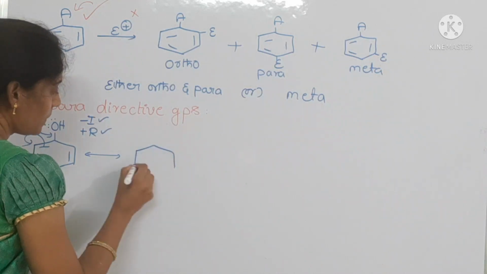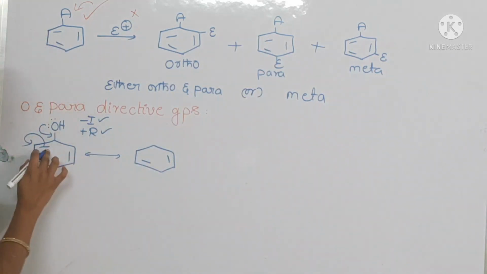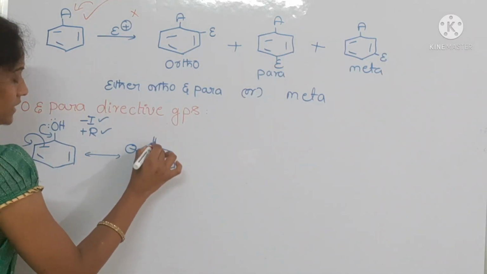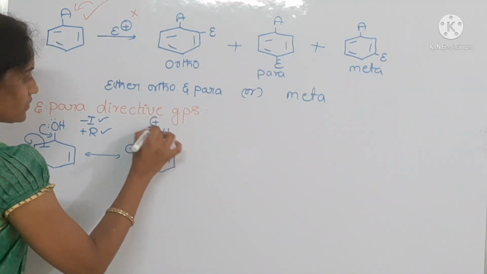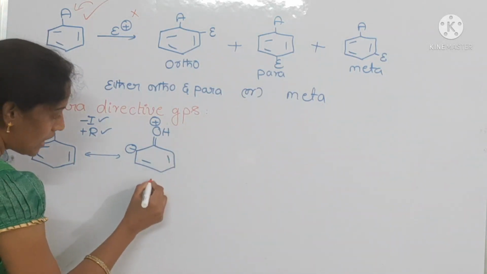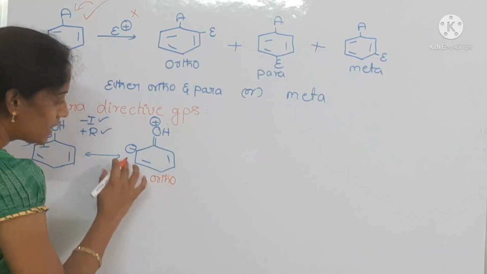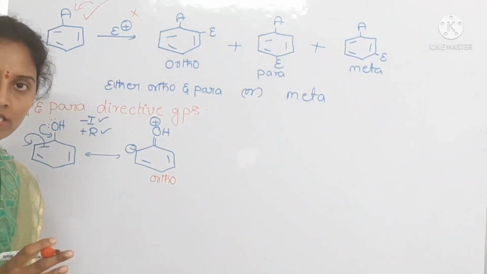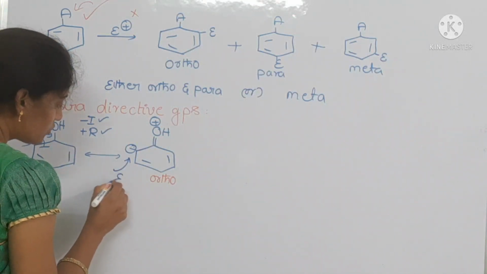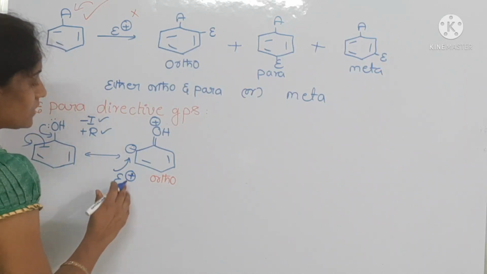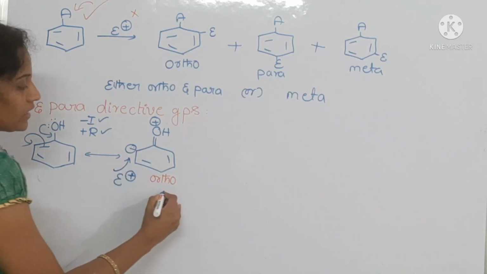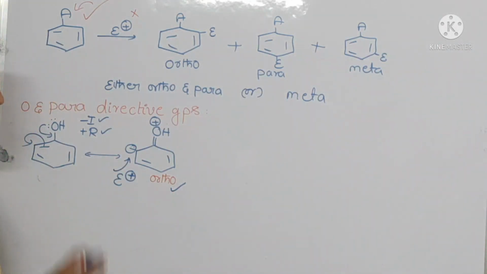While donating electrons, this double bond shifts to the neighboring carbon atom, so that carbon gets a negative charge, and the oxygen gets a positive charge. Where the negative charge is generated, this is the ortho position. Negative charge is nothing but an electron rich center. Is it possible for an electrophile to attack this ortho position or not? Check it once. Yes, it is possible. Why? Because the electrophile has a positive charge and this has a negative charge, so ortho electrophilic substitution is favorable.